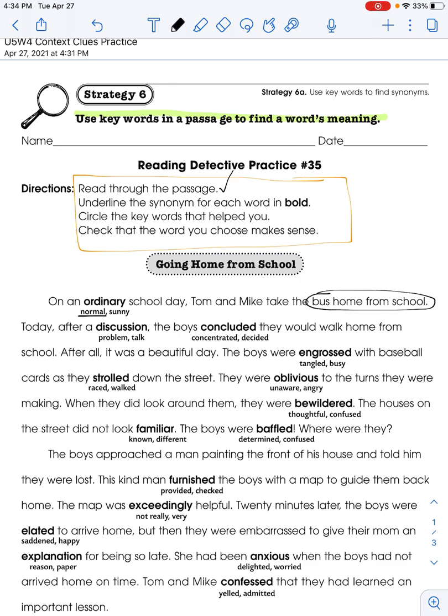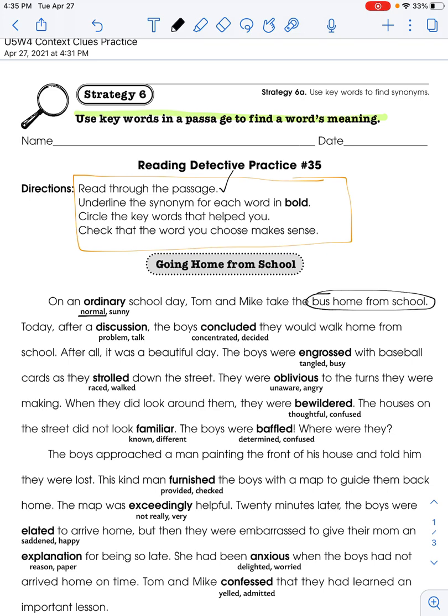So then it says, check that the word you chose makes sense. So I'm going to reread it. On a normal school day, Tom and Mike take the bus home from school. Does that make sense? Of course. So now I'm going to go on to the next sentence, and I will do that same process with each of these. So today, after a discussion, the boys concluded they would walk home from school.